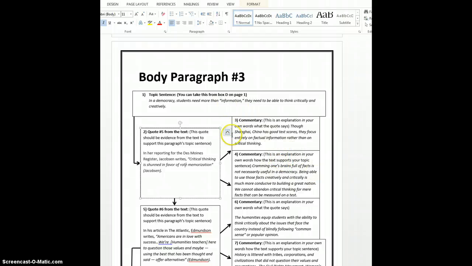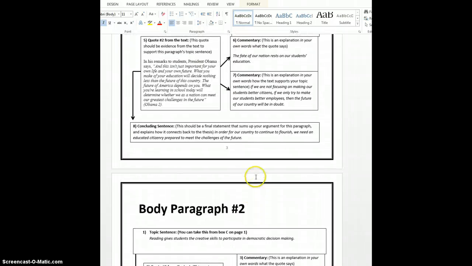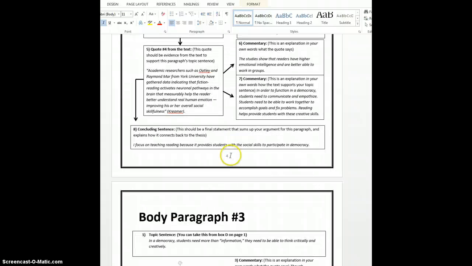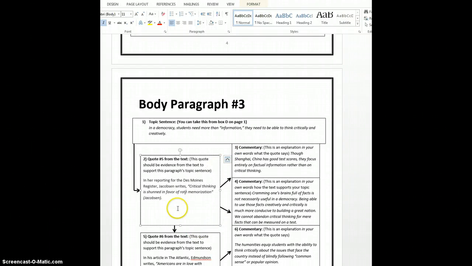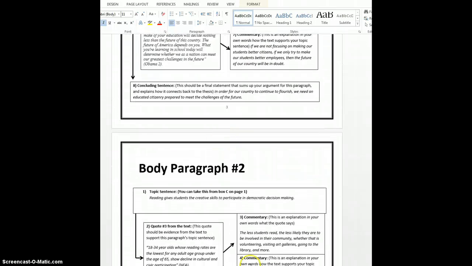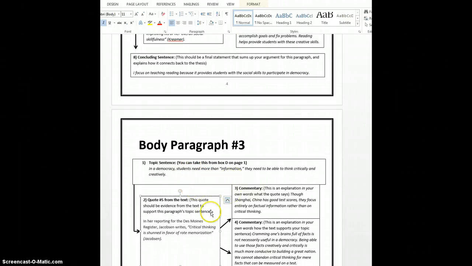You need to do this with 4 quotes at a minimum. You are welcome to do it with more than 4. It is up to you how you want to place these 4 quotes. So you could have 1 quote in paragraph 1, 2 quotes in paragraph 2, another quote in paragraph 3, or you could have 2 in paragraph 1, 2 in paragraph 2, then have paragraph 3 just be based on your own experience and not have any quotes. You just need 4 quotes total.